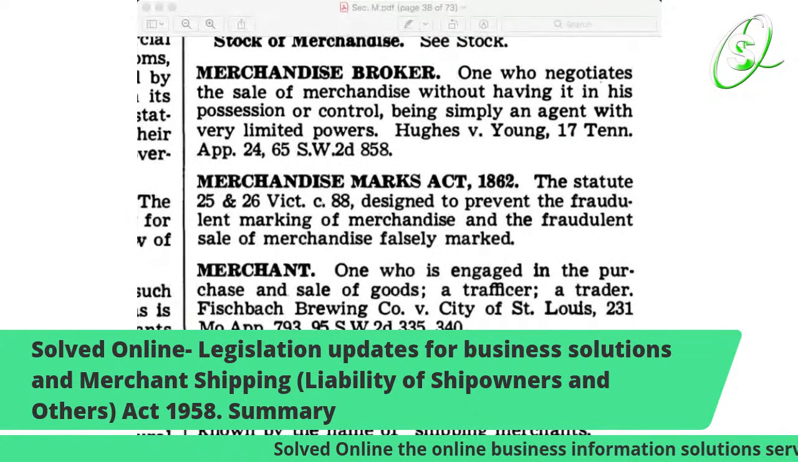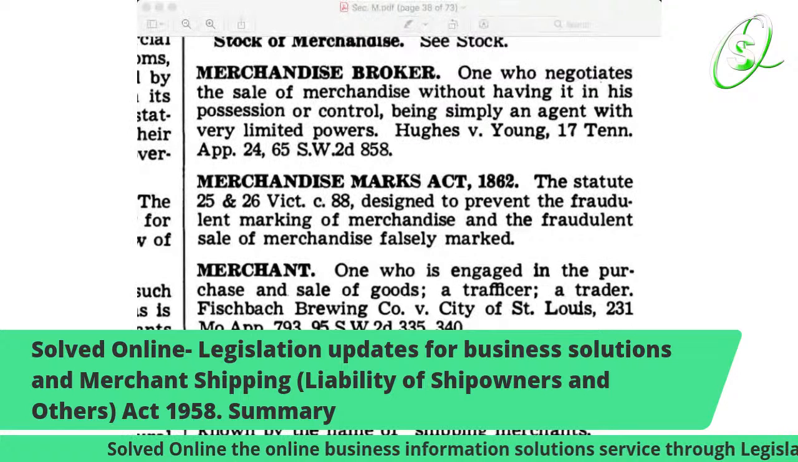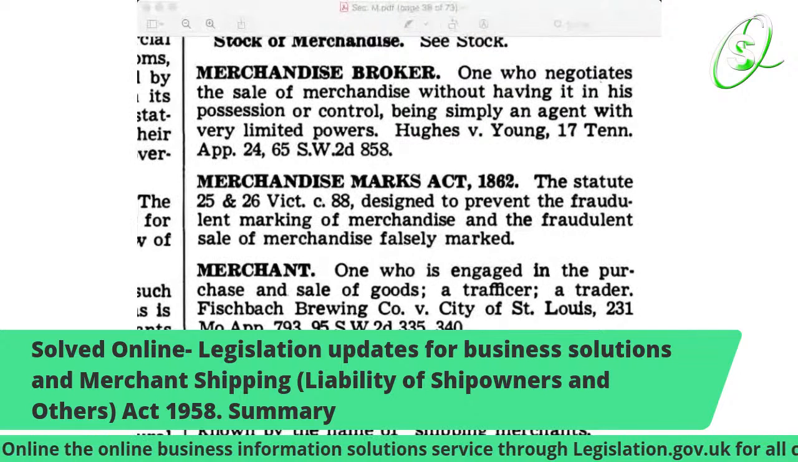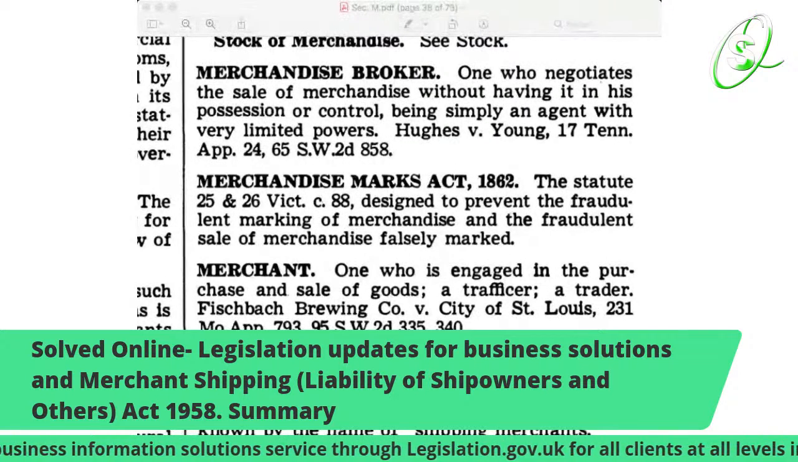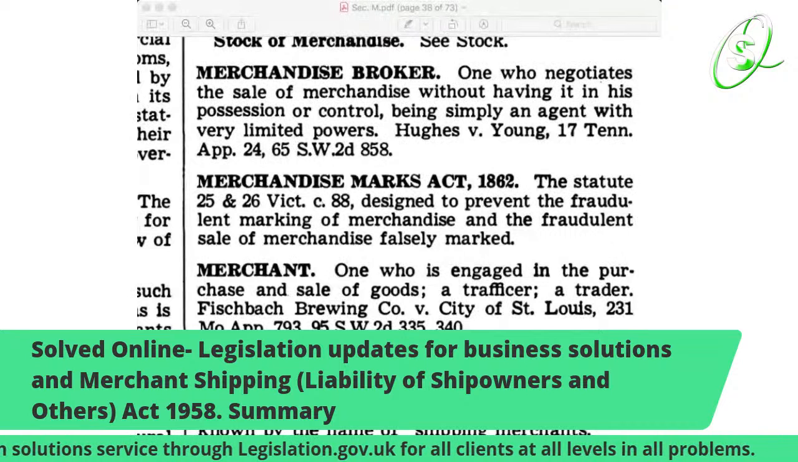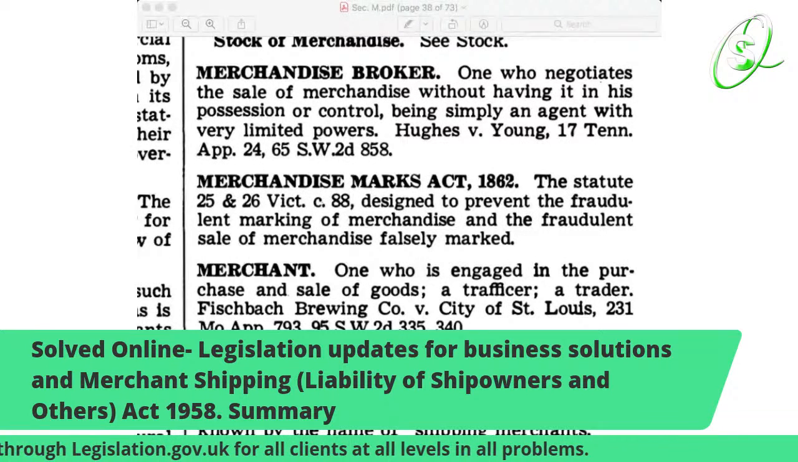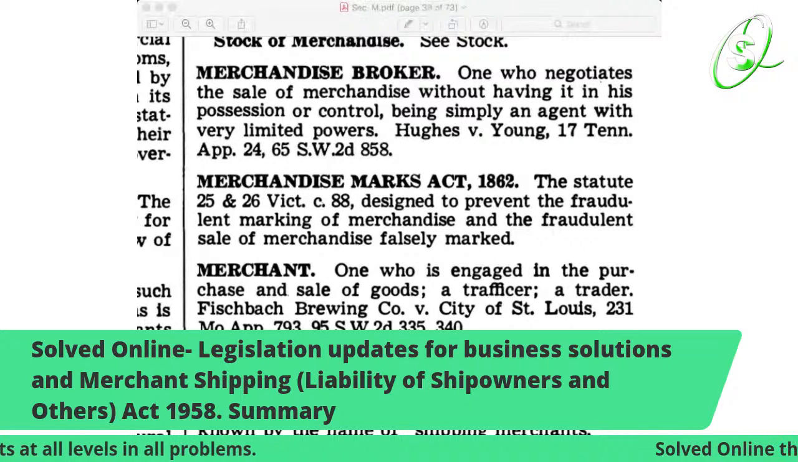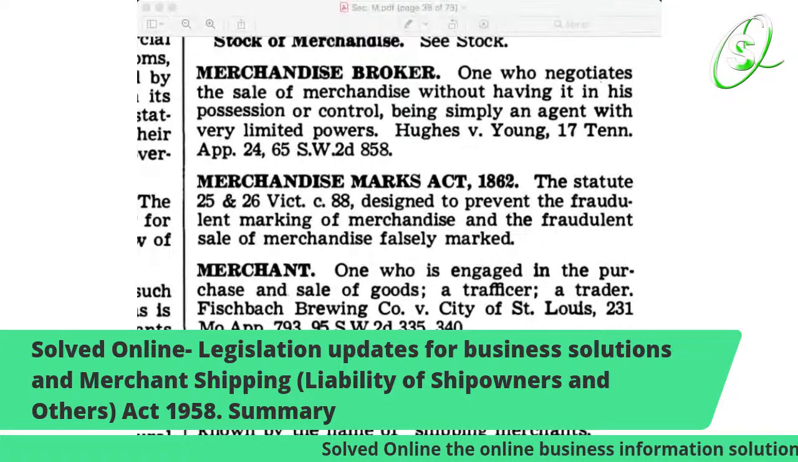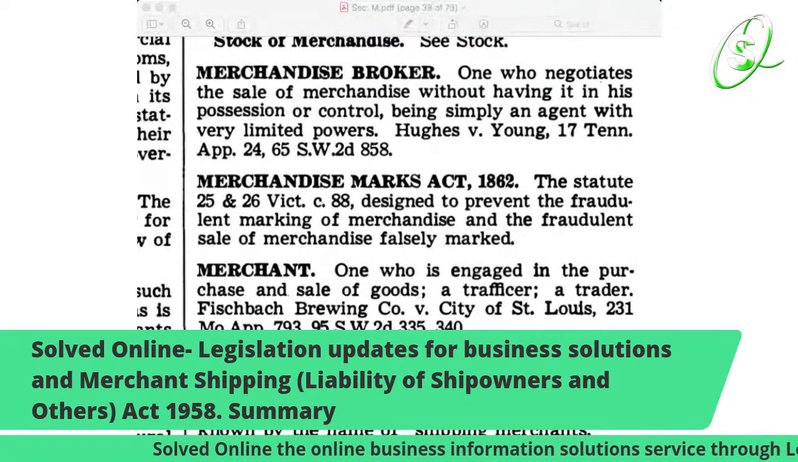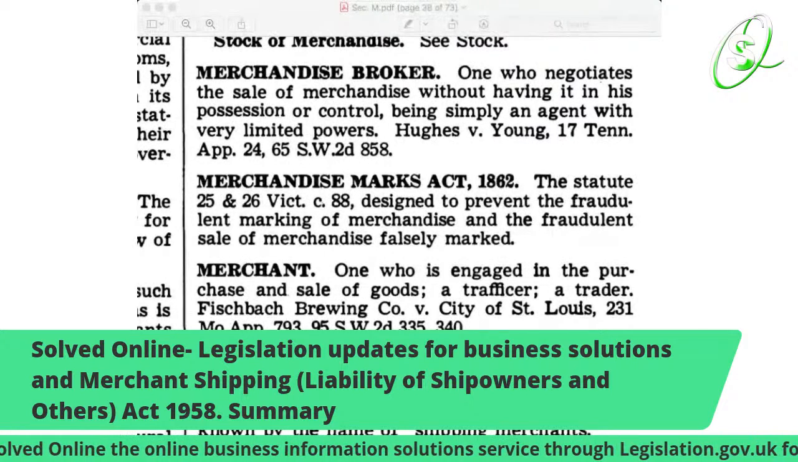It's endless. Like I say, Solved Online, the online business information solution service through legislation.gov.uk for all clients at all levels in all problems. And today's topic was again Solved Online legislation update for business solutions and Merchant Shipping Liabilities of Owners, Ship Owners, and Others Act 1958 summary.